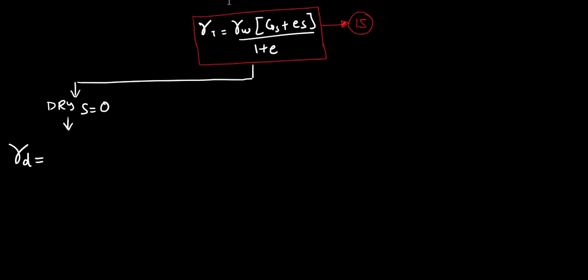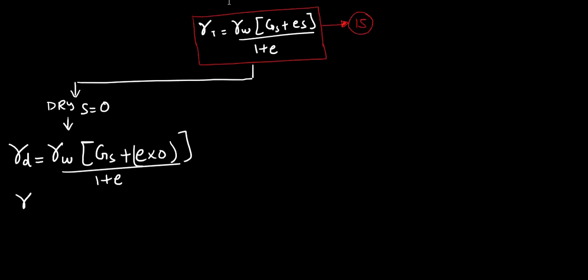Gamma dry is equal to gamma W into Gs plus e into 0, e into 0 upon 1 plus e. Or I can say that gamma d is equal to gamma W Gs upon 1 plus e.